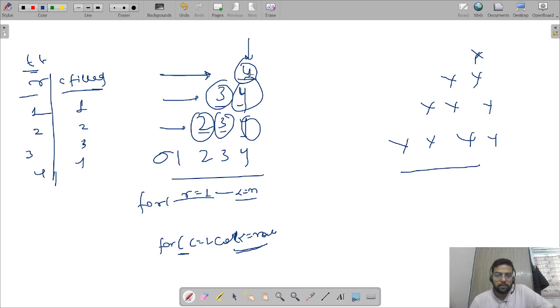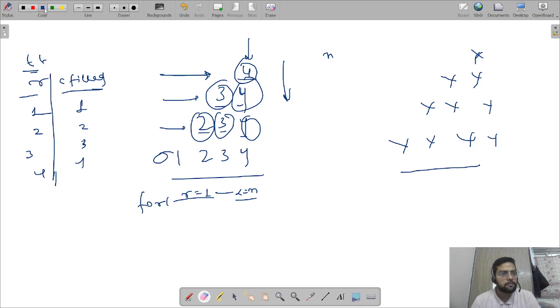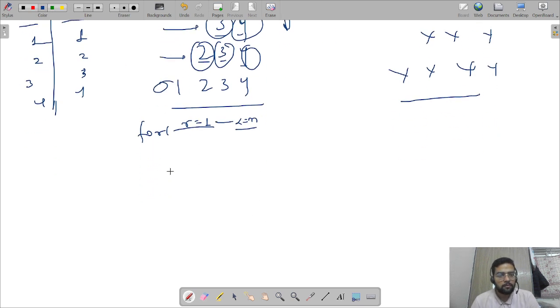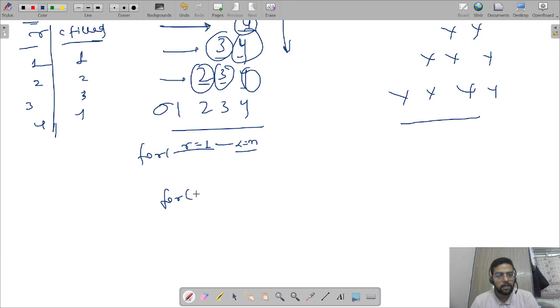Fine. So after every step, suppose I write the column as int column.